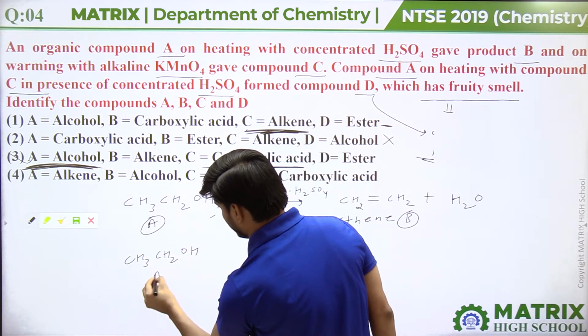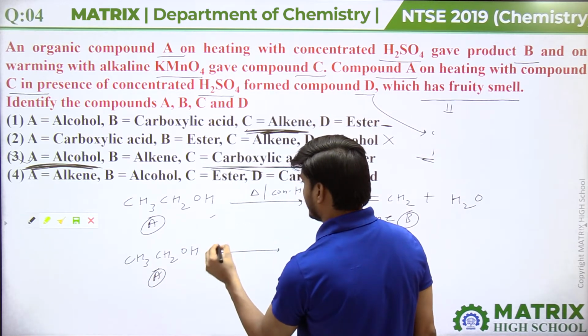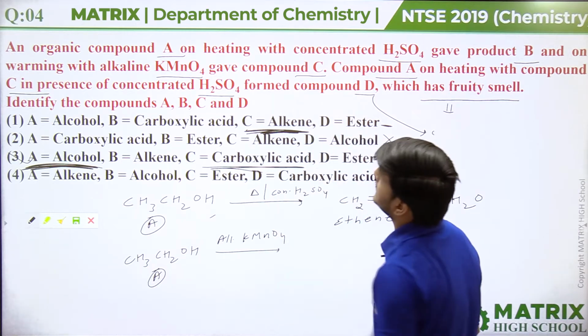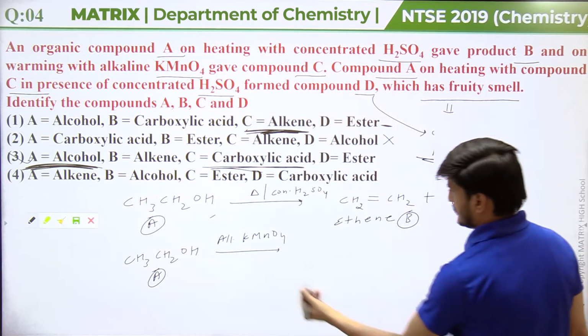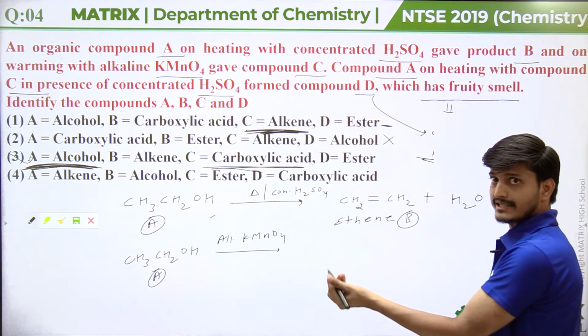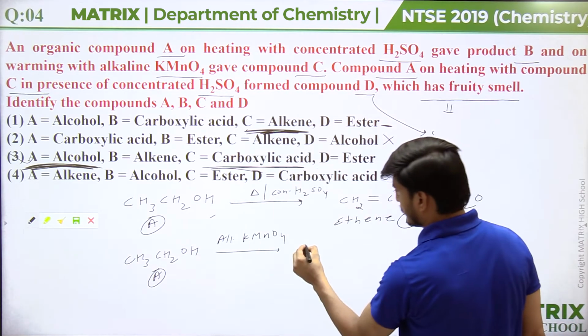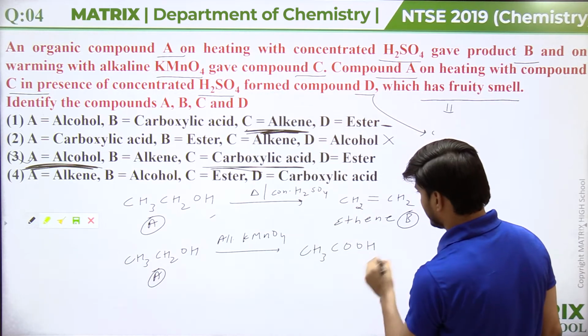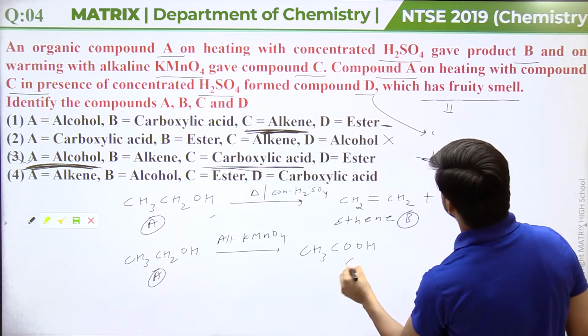Okay, now compound A on warming with alkaline KMnO4 gave compound C. So alkaline KMnO4 is an oxidizing agent, so it oxidizes alcohol into carboxylic acid. So here CH3COOH will be formed. Okay, this is compound C.